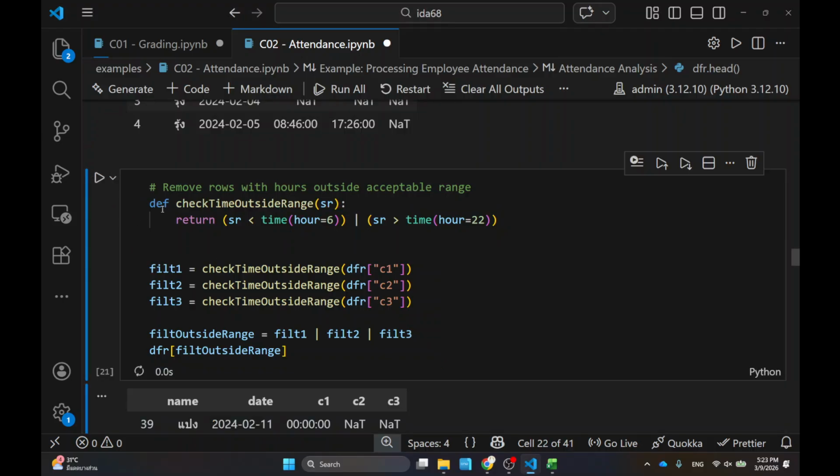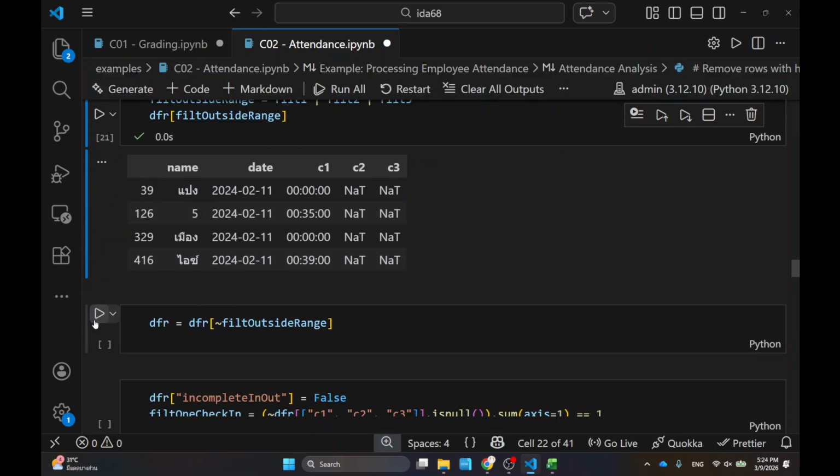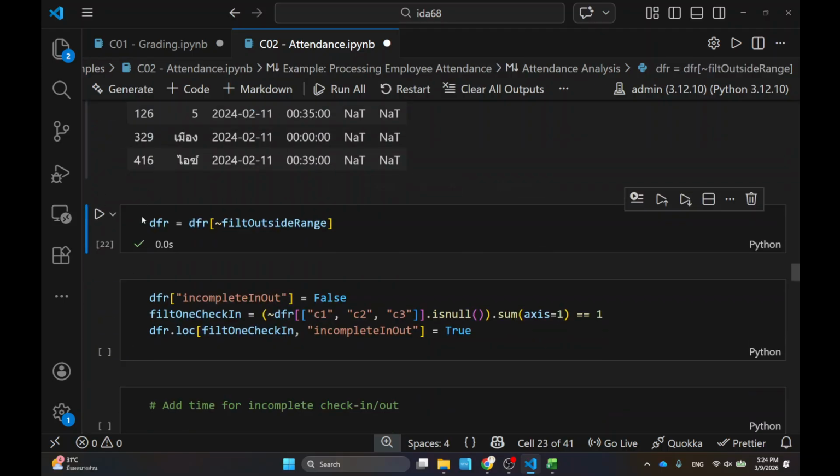Okay, let's do that. As you can see, there are 4 rows that apply to this one. Again, if you had to look into Excel and find them all, that would be pretty hard to do. But I can identify the rows that I don't want to work with because they're not meaningful, and then filter out the ones that I don't want.